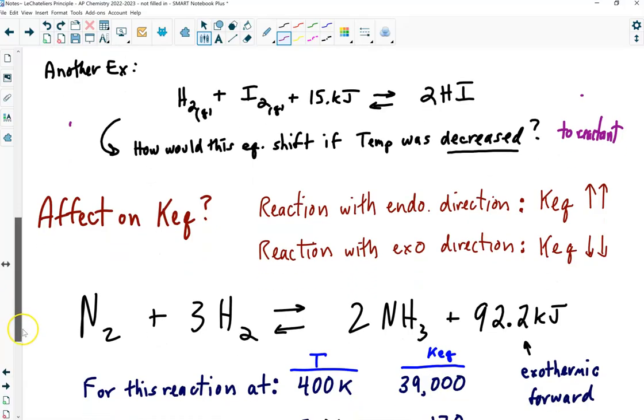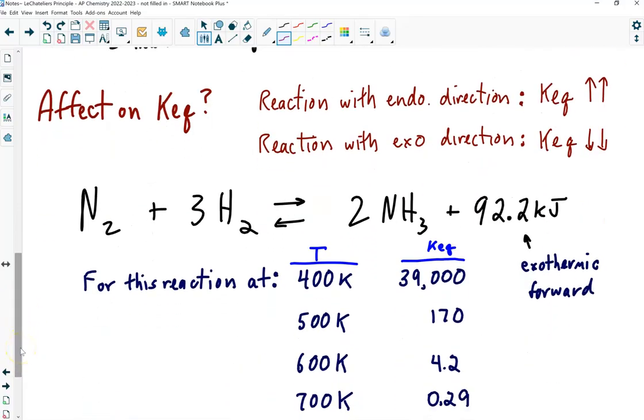So KEQ, okay, if you have a reaction that's endothermic in the forward direction, and you increase the temperature, you're giving the reaction what it needs. The value of KEQ will go up. So if I have an endothermic forward reaction and I raise the temperature, you are giving it what it wants. It's going to reach a new equilibrium, but the KEQ value will be higher. If I have an exothermic forward reaction and I raise the temperature, KEQ will actually decrease in value.